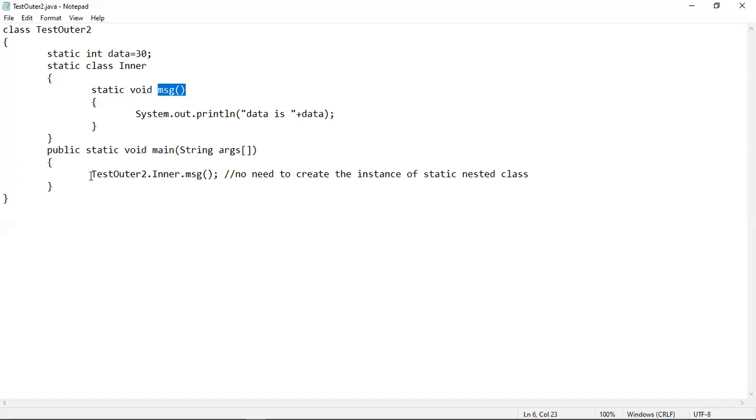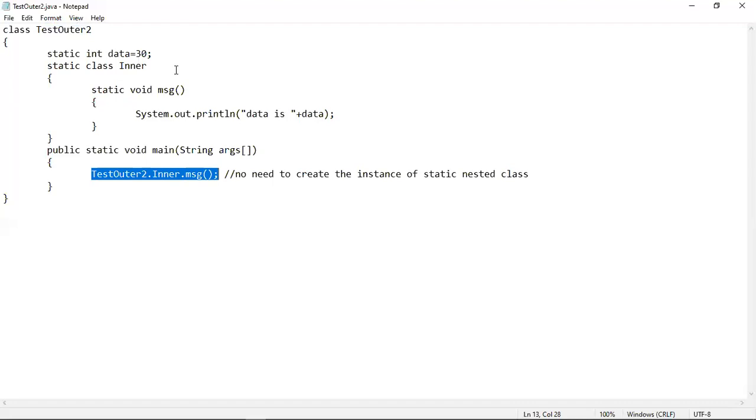That's why we are accessing it from here. So this is the problem of using the static keyword before the nested class name. If you want to access the nested class contents from inside the outer class, you cannot do that if you declare a nested class as static, because you cannot create an object of it.